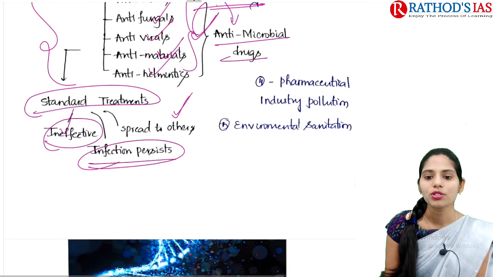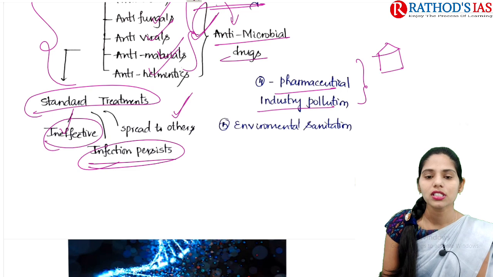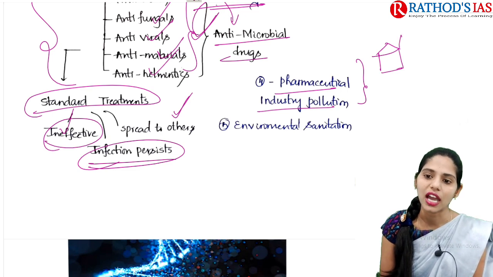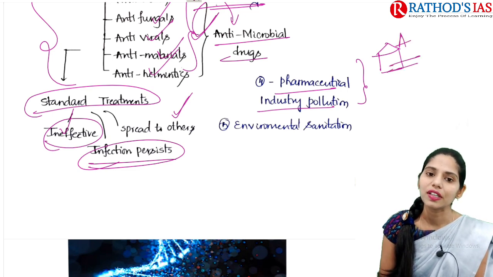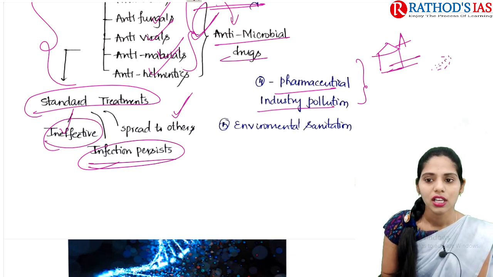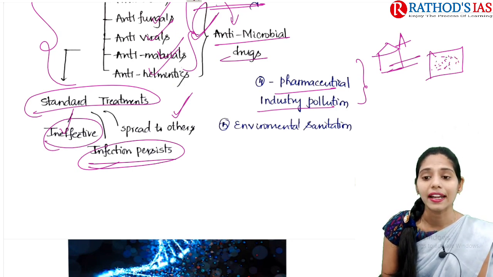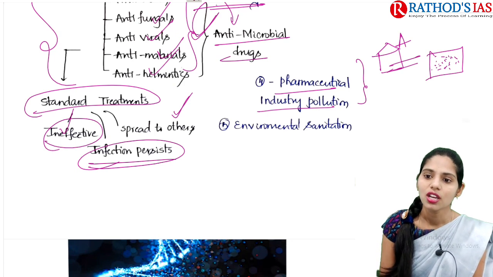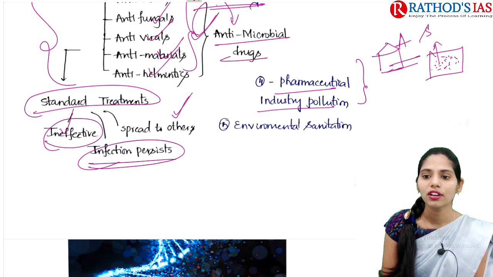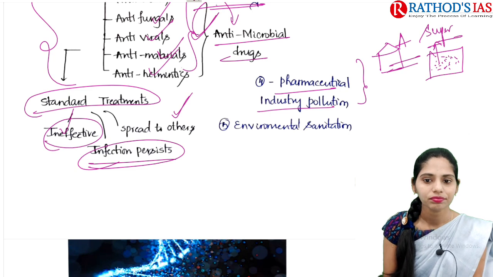And the next one is pharmaceutical industry pollution. Whenever any pharmaceutical industry which is manufacturing antibiotics releases waste directly into lakes or rivers, that waste will contain antibiotics. The microorganisms present there will become habituated to the antibiotics present in that waste. Because of this, it leads to the development of superbugs.